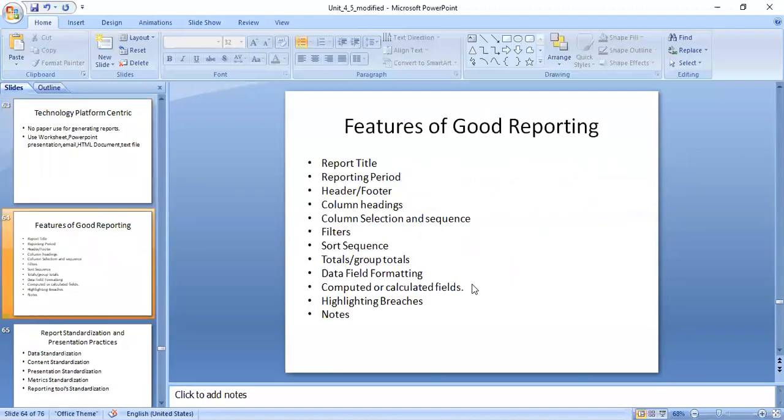The second topic is the features of good reporting. Whenever you prepare a report, now your current report, which is the project report, what all things are you going to mention? What you have to write. The first one is the report title. Your project name should be there, and the reporting period: from when you started and when you are going to finish. That will be presented with the help of date, month and year.